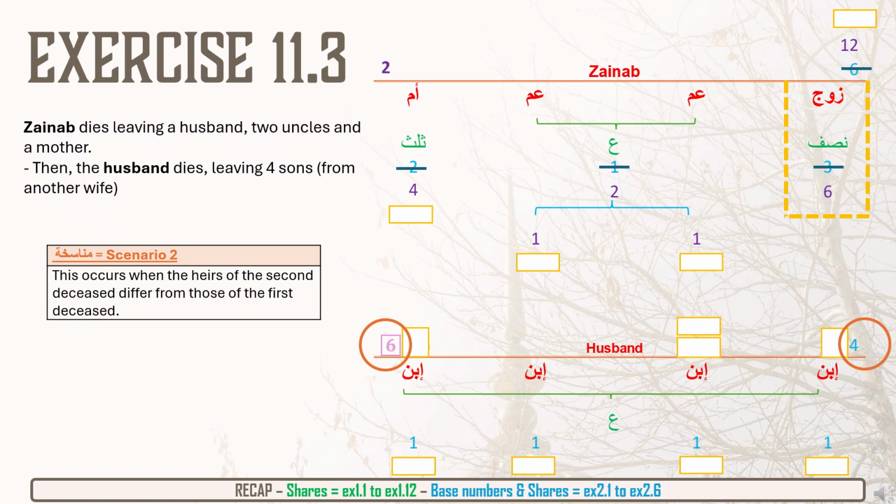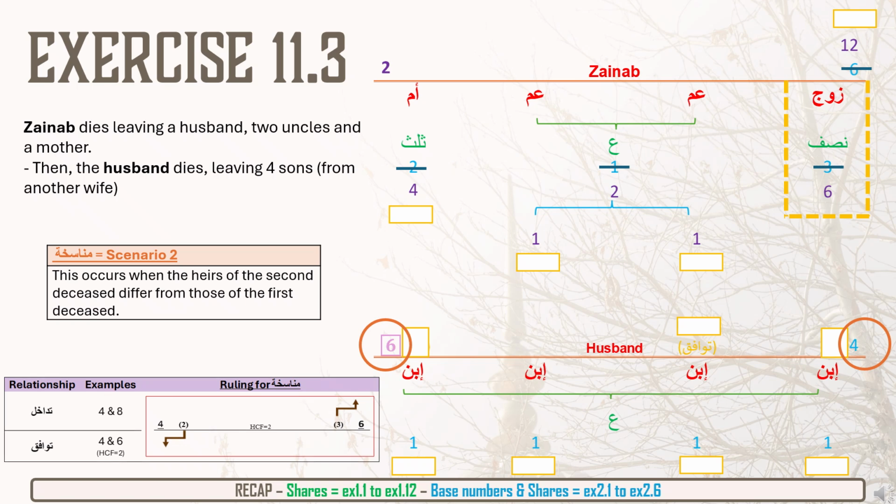Now the relationship between them is tawafuq. So we've learned that in the kitab. Because there are 2 numbers which share a common factor greater than 1, then they are called tawafuq. So one number doesn't go into the other, but they share a common factor. So 4 doesn't go into 6. However, there is a common factor that goes into both of them, which is 2. So what do we do when it's tawafuq?